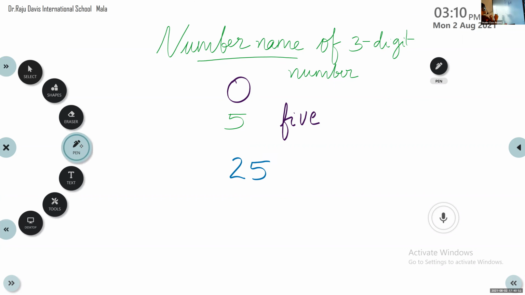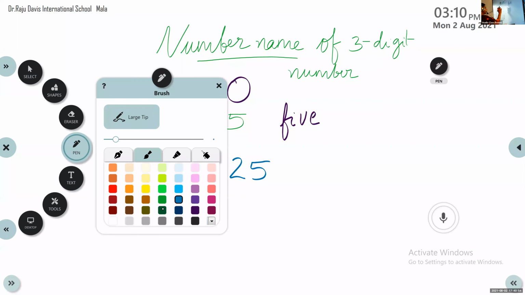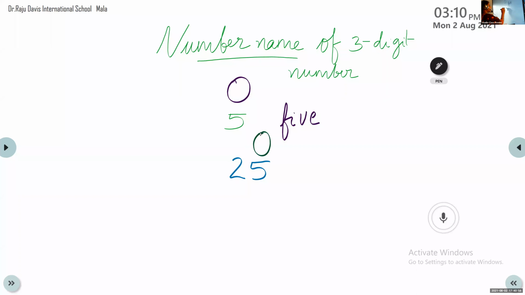Two-digit number means having two places. Here we can see ones place and tens place. At ones place the digit is 5. Tens place it is 2. And the number name is twenty-five. Here we will write it together. 2 tens and 5 ones, 25.